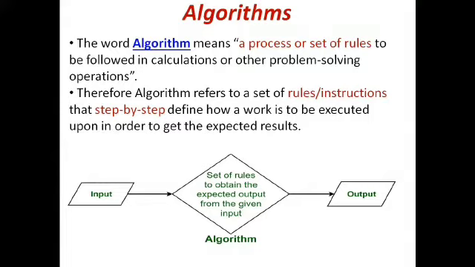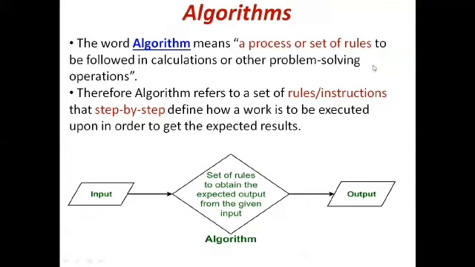In between we have to write the algorithm, which means steps or a set of rules to get the expected output. How the system will do that work, that is called an algorithm. How will you identify that the given number is odd or even? So we have to give the instruction to the computer, that is called an algorithm, a set of rules or instructions. So that is the example we are going to see later. First, let us see the concepts of algorithm one by one, right?